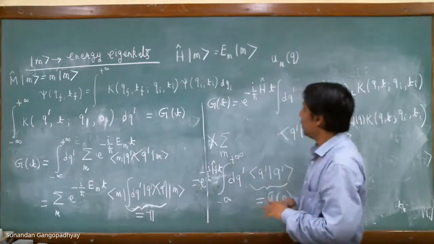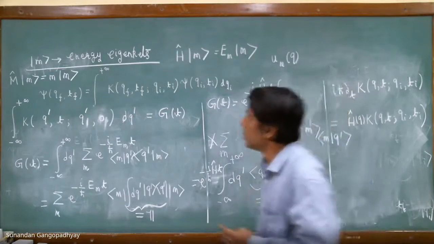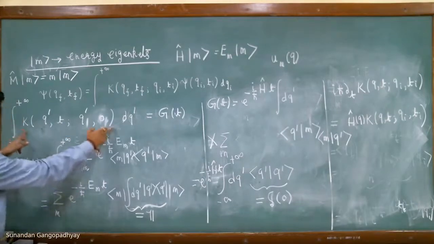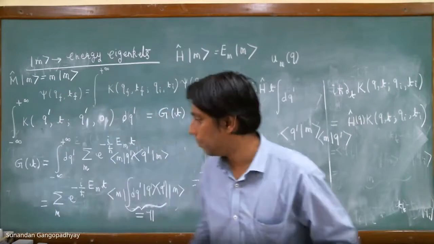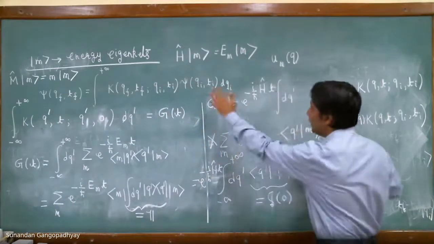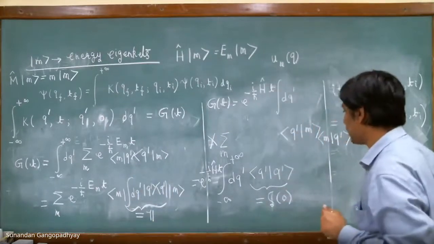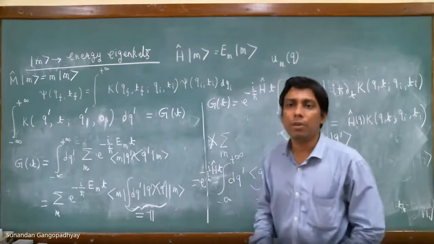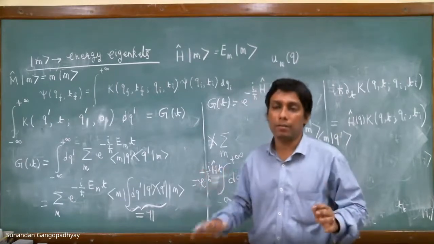In this expression, you see that this is a propagator, which is a number, and I have integrated over this number. So this thing in principle should be a number. But in the way we have manipulated things here, we still have an operator hanging around. That is not desirable. We don't want any operator to hang around here. We want the entire thing to become a number. That is what is important.